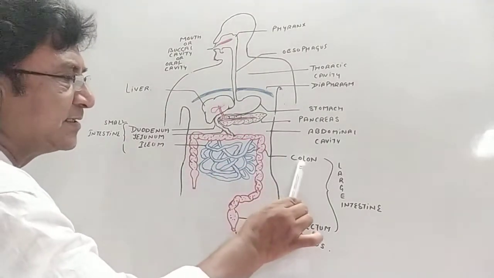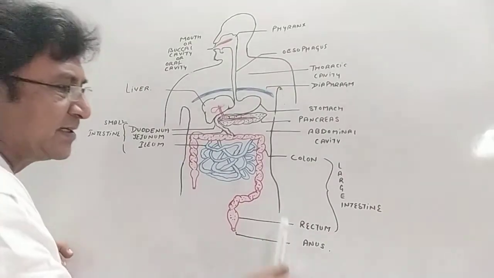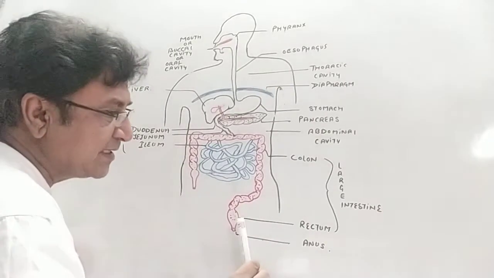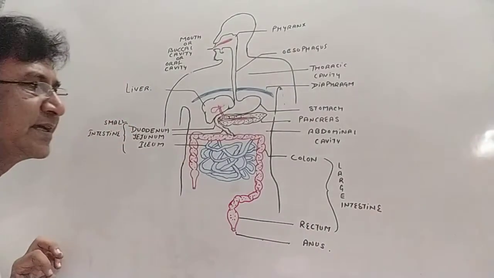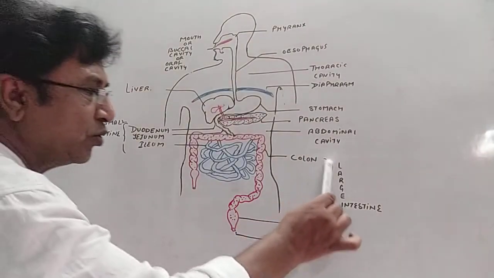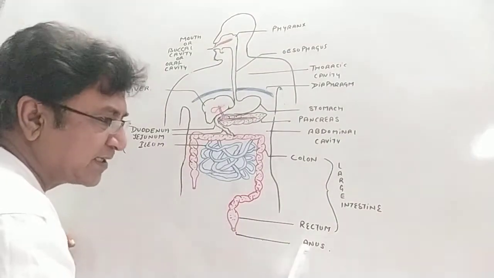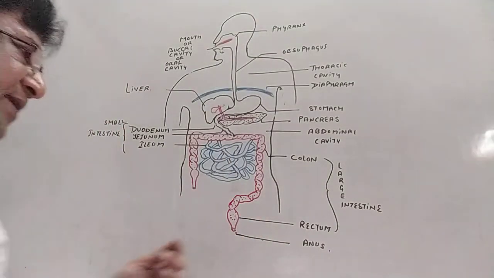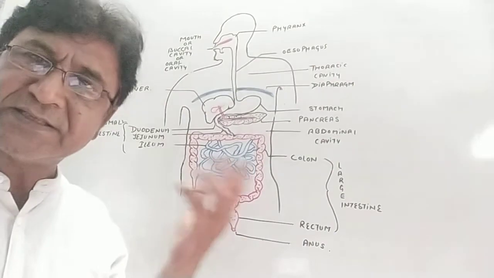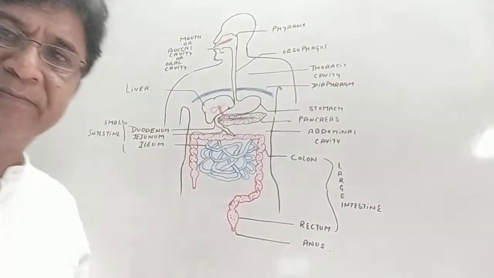The first part of the large intestine is colon, and then this is the rectum, which is the second part of the large intestine. Together colon and rectum form the large intestine, and rectum opens outside by the opening called as anus. From the anus the fecal material or wastages are being ejected out from the body.